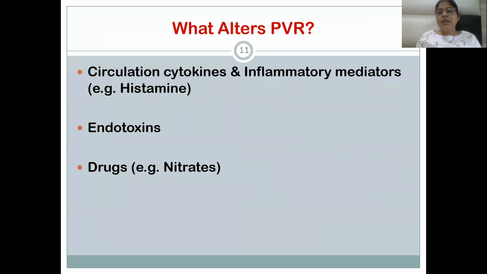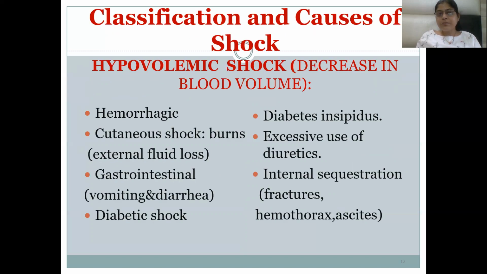What causes the vasodilatation that decreases the peripheral vascular resistance? Circulatory cytokines and inflammatory mediators can lead to vasodilatation. Endotoxins and drugs like nitrates can also lead to vasodilatation, leading to reduced peripheral vascular resistance.